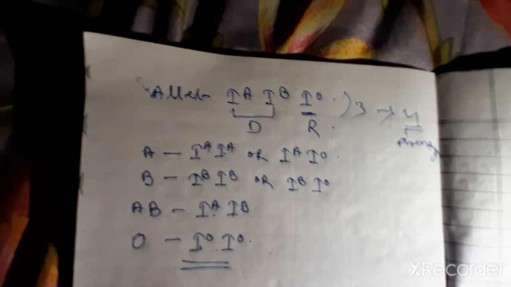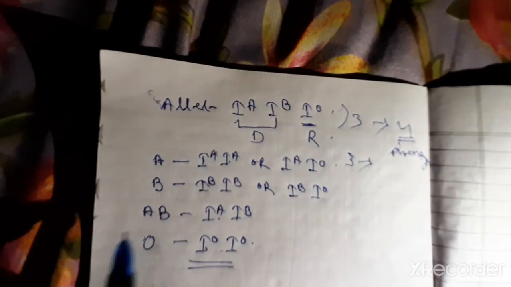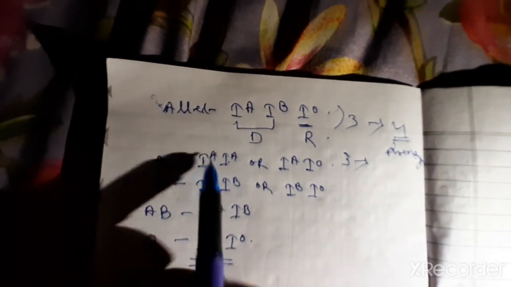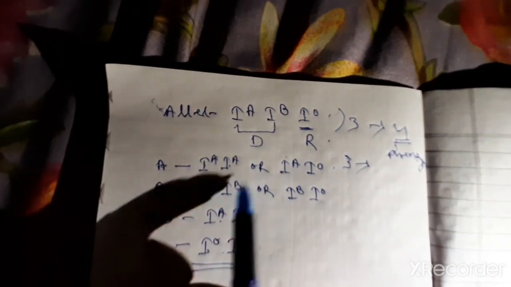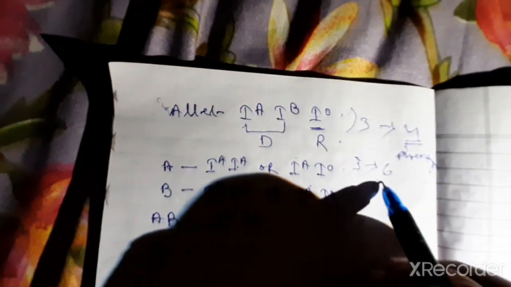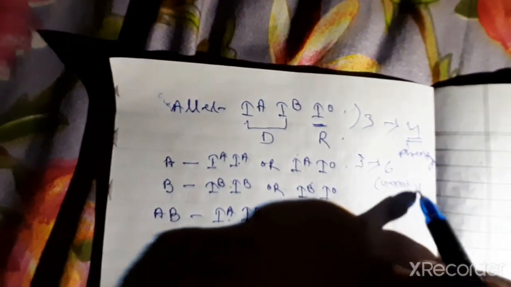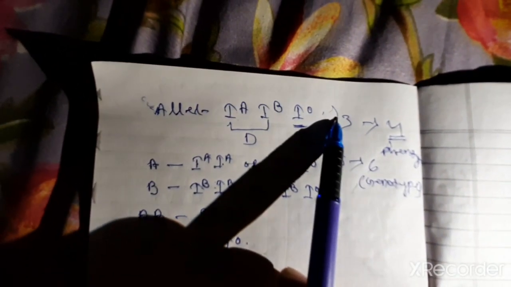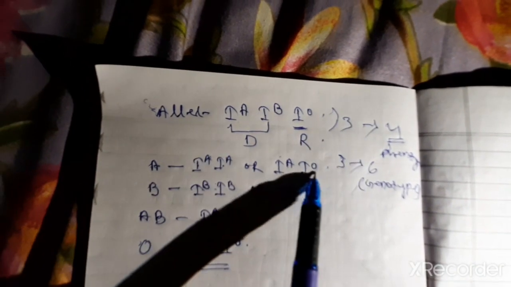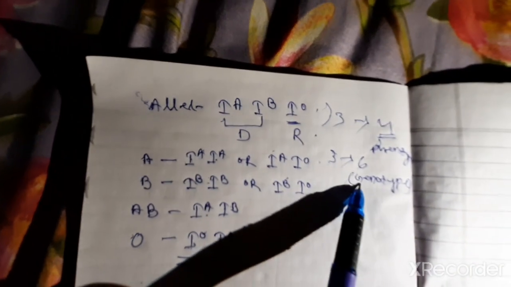If you will go for the genotype, similarly these 3 alleles will control how many genotypes? 1, 2, 3, 4, 5 and 6. So 6 characters, which is called the genotype. Right? So 3 alleles control 4 phenotypes and 3 alleles control 6 genotypes. Okay, let us explore more and more.